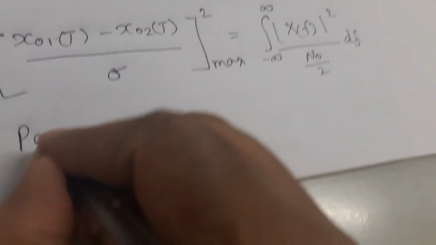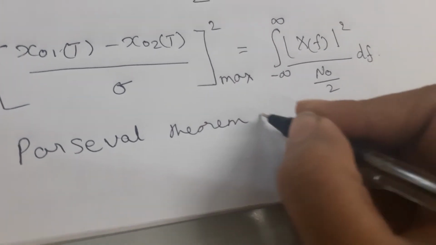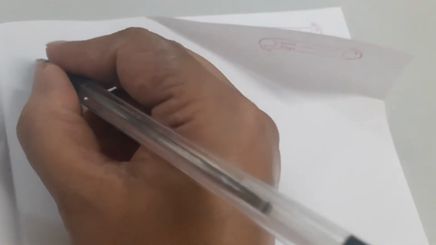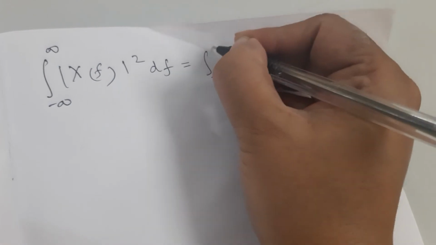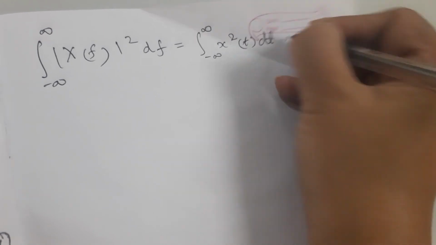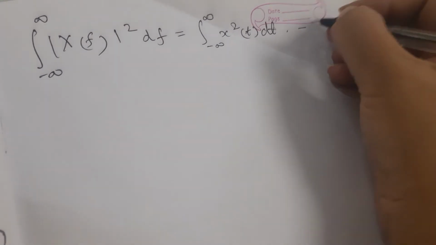Now Parseval's theorem states that the transfer function, that is the Fourier transform, mod x of f whole square integrated from minus infinity to infinity df is equal to integration minus infinity to infinity x square of t dt. This is the third equation.